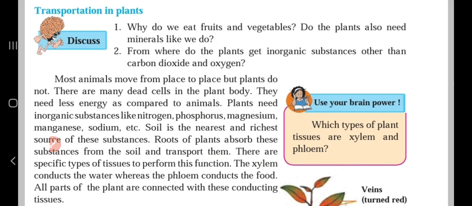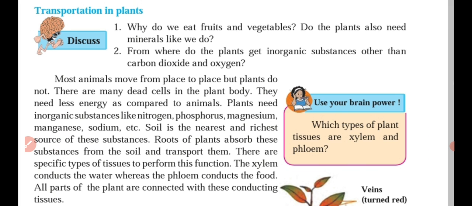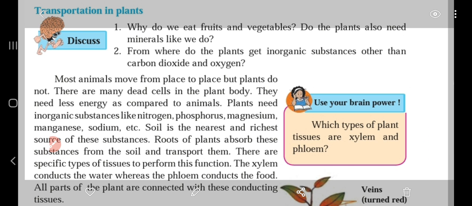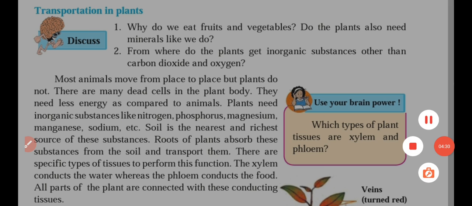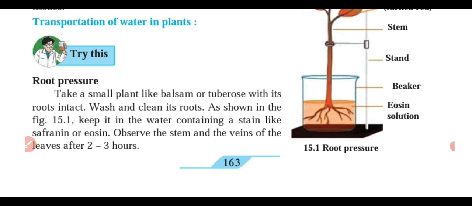There are specific types of tissues to perform this function. The xylem conducts the water, whereas the phloem conducts the food. All parts of the plant are connected with this conducting tissue. So this is important: xylem and phloem. Xylem is a special tissue present in the plant which conducts water, whereas phloem conducts food to different parts of the plant body. This is what you are going to remember.